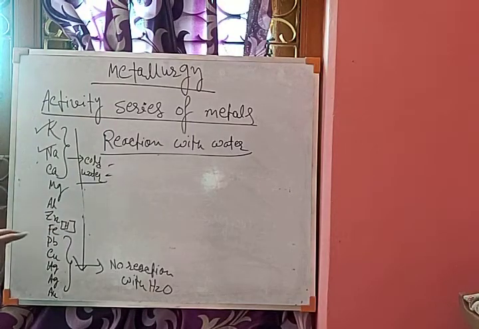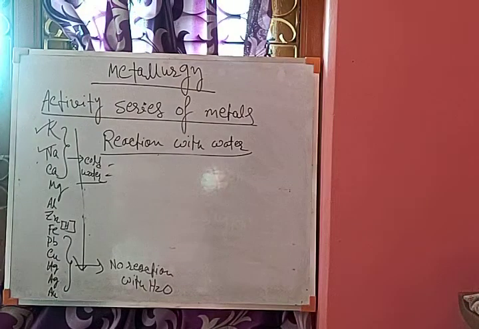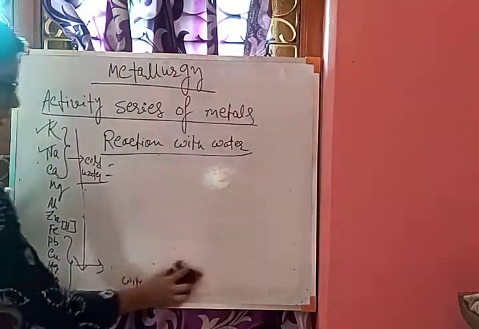As they are below hydrogen in the metal activity series, they are less reactive than hydrogen. These are more reactive than hydrogen. These are less reactive than hydrogen. So less reactive metals cannot produce hydrogen gas or hydroxide from water. That is the thing. So these are less reactive and cannot produce hydrogen gas as they are less reactive than hydrogen. First thing. So next is reaction with air.